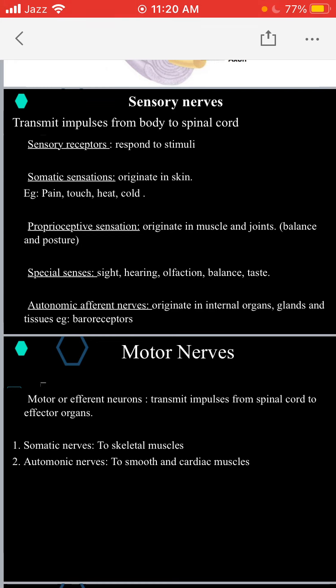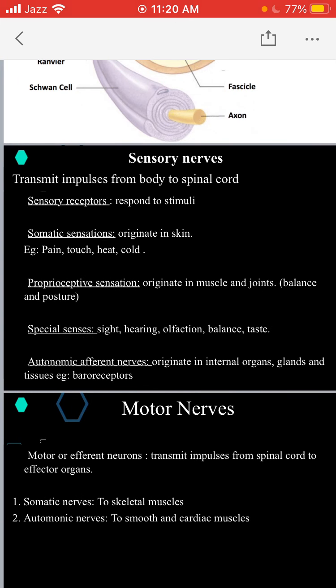Then we have autonomic afferent nerves, which carry impulses from the internal organs and glands towards the spinal cord and brain, right? So sensory nerves are also known as afferent nerves. Afferent nerves means all those nerves which carry information or sensation from the skin and the internal organs towards the spinal cord. So you must remember, afferent means sensory nerves.